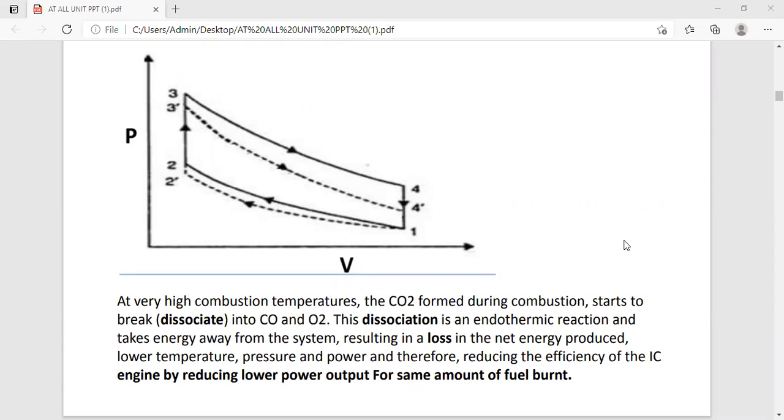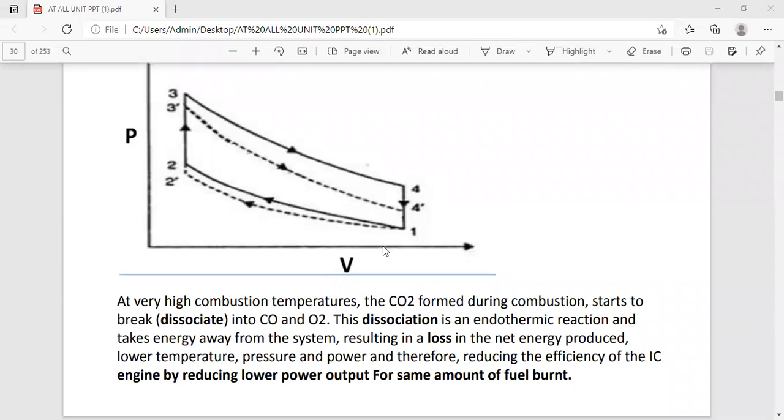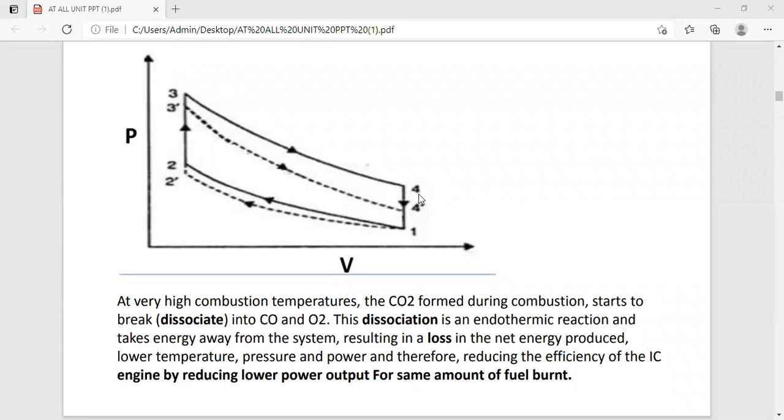It is due to the fact that air is supplied and the mixture is heterogeneous. So the effect of dissociation on the Otto cycle 1, 2, 3, 4: you can observe over here, it represents the Otto cycle without dissociation.